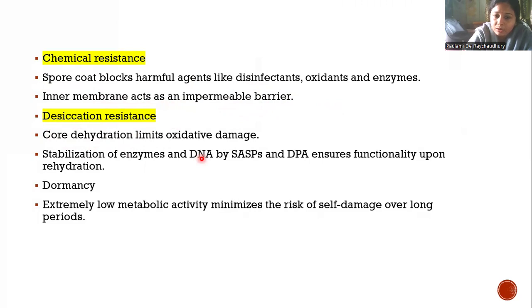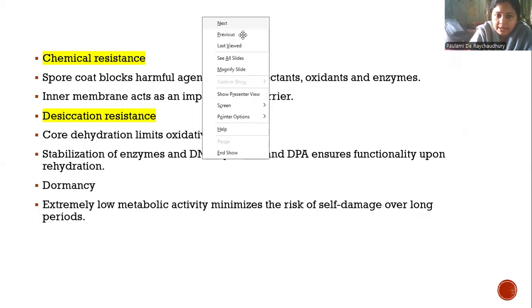Extremely low metabolic activity minimizes the risk of self-damage over long periods, because if there is metabolism, the metabolites produced inside the bacterial cell itself damage the bacteria. So that is the self-damage. As the metabolic activity is low, the risk of self-damage is less over a long period of time, so it can survive over long periods.